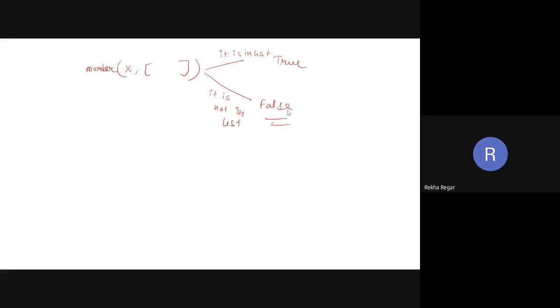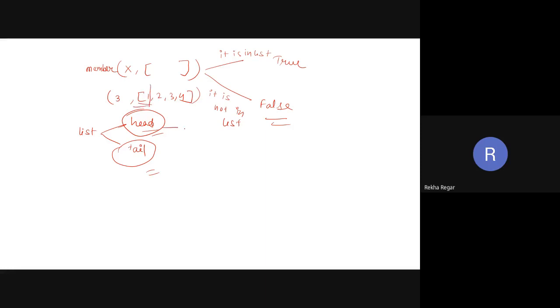So how to write the program for such things in Prolog? In Prolog, it is a very small program, we can simply write it. We already know that we have two parts of a list, one is the head and one is the tail. So we have to check into the head part, or we have to check into the tail part. Suppose the list consists of values like 1, 2, 3, 4, and we are going to check whether 3 is in our list or not. So first, it is going to be checked in the head part.